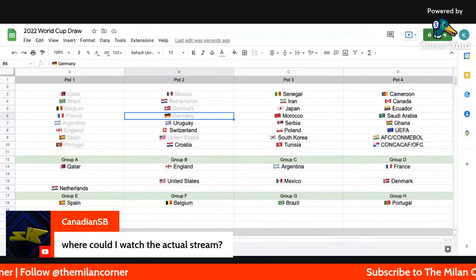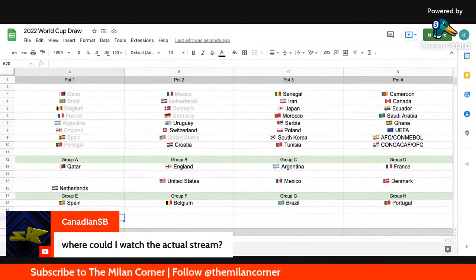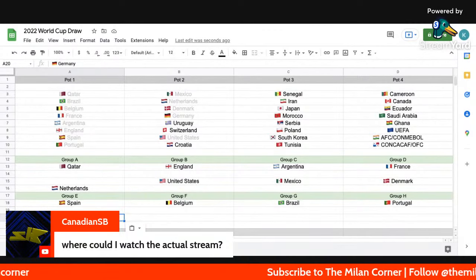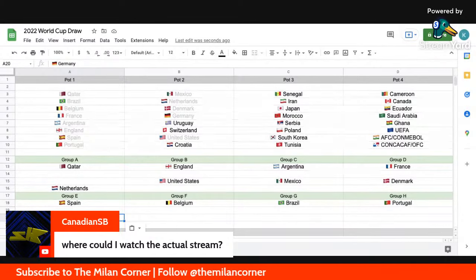Qatar, Netherlands is fine. England, USA is interesting. Argentina, Mexico is more like a Latin thing. But Spain and Germany, guys, this is going to be a good one. Group E at this point in time is turning out to be the group of death. So stay away, Canada. Stay away from Group E, please.